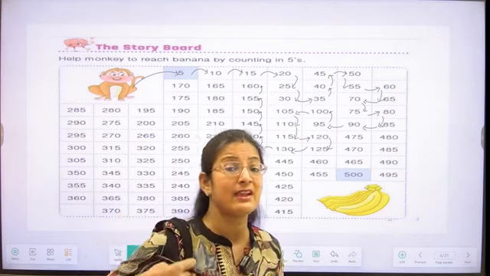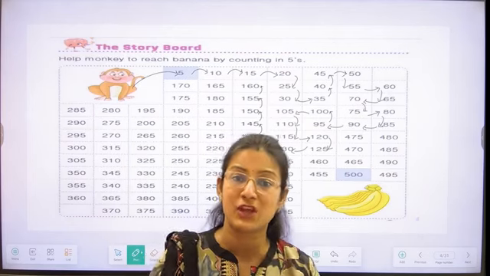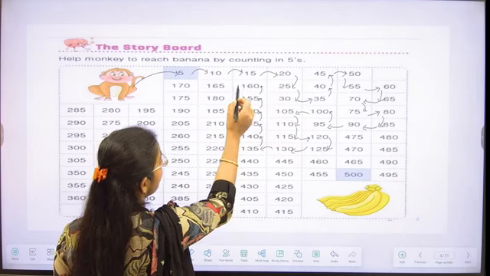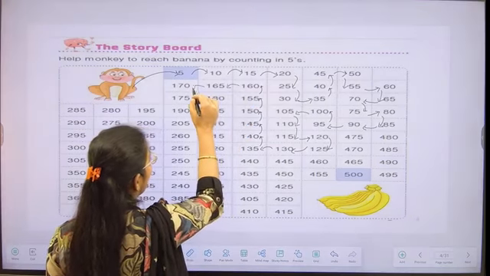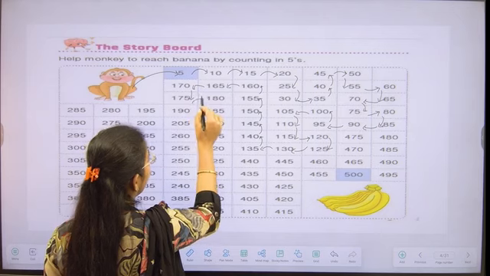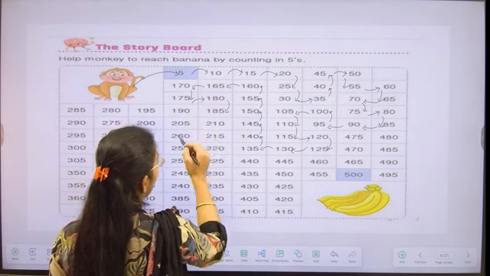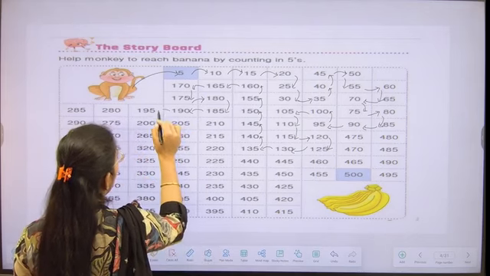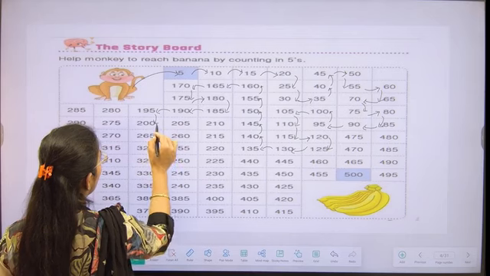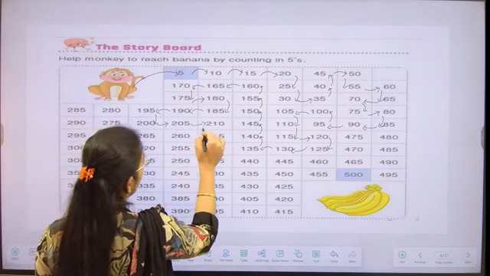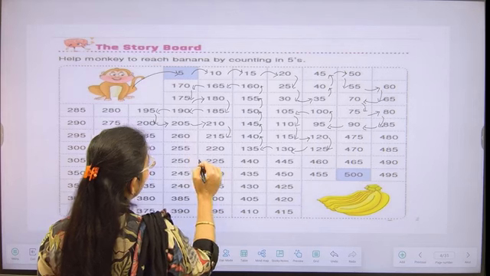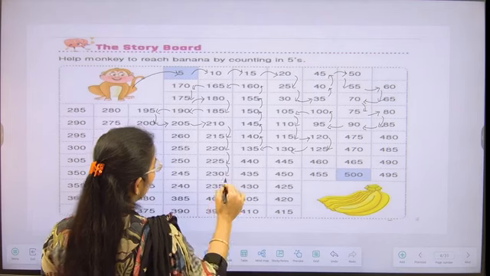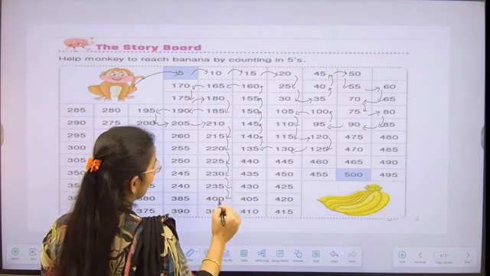So everyone is understanding how the monkey takes these jumps? Very nice, students. Let's move further. After 160, he will move to 165, 170, 175, 180, 185, 190, 195, 200, 205, 210, 215, 220, 225, 230, 235.